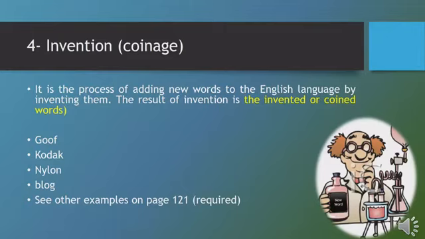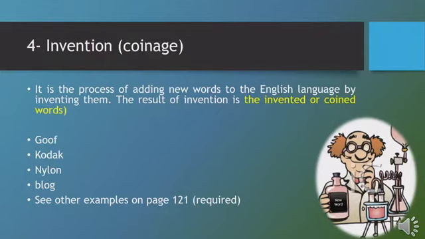Kodak is another invented word. It refers to a brand of cameras or photographic tools. Now it refers to the photographic machine itself. So it is a new word, and it is an invented word. Nylon is another invented word. It is a material that was invented in the previous century, and it was used in industry. At that time, they called it nylon, and up to now, it has the same name. So it is an invented word.